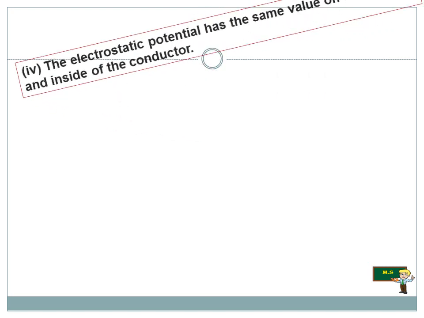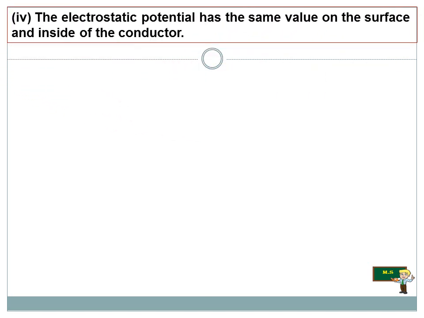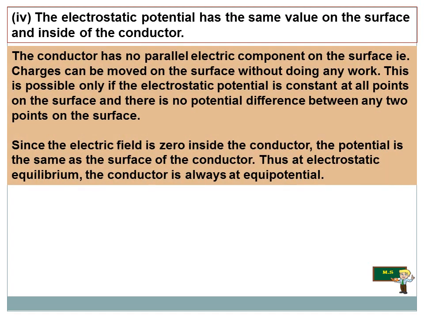I know, students, it's pretty hard to understand this, but if you go through the book materials, then it will be easy. And the last property: the electrostatic potential has the same value on the surface and inside the conductor. Remember, it doesn't vary in value from the surface to inside the conductor.